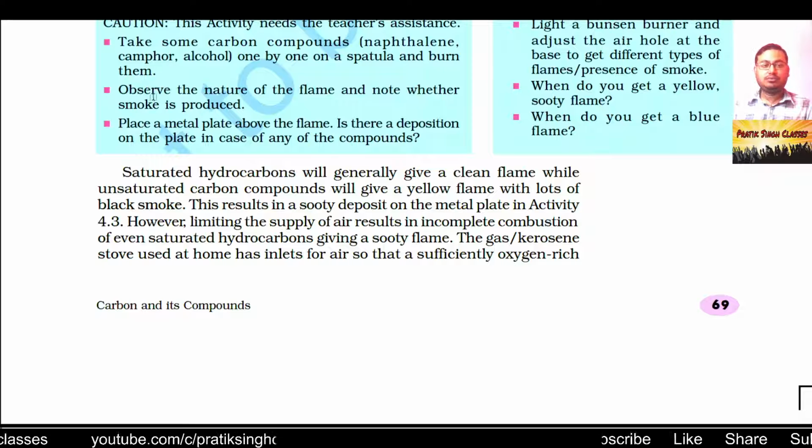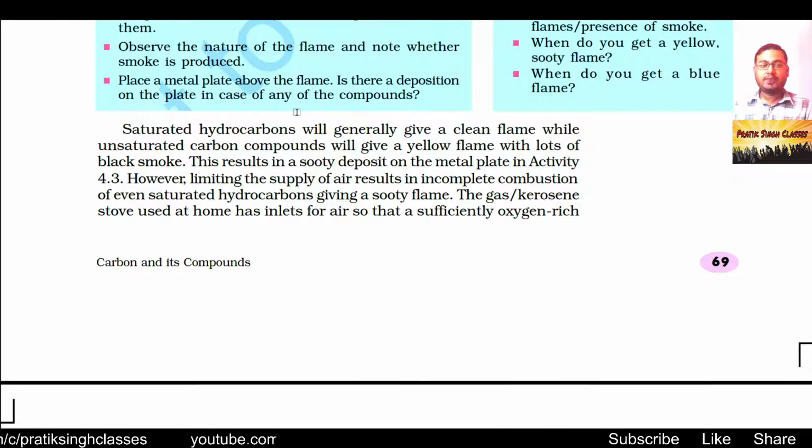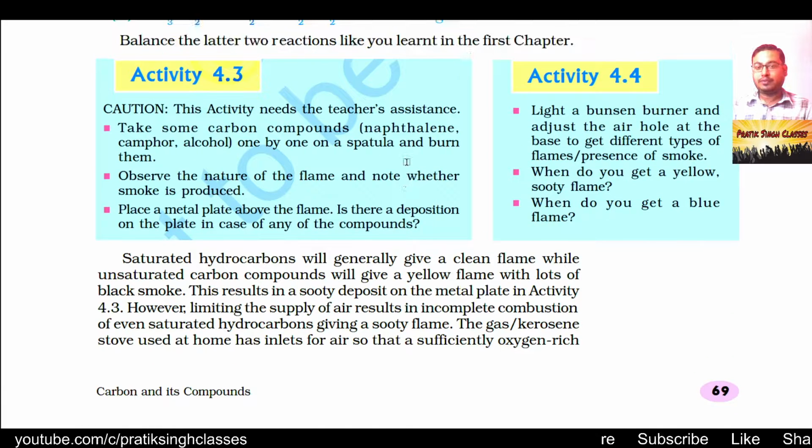So here you have to write whether the flame has come or not, what is the color of the flame, and whether they have produced any kind of smoke. Place a metal plate above the flame. Is there a deposition on the plate in the case of any of these compounds? You have to find it out.